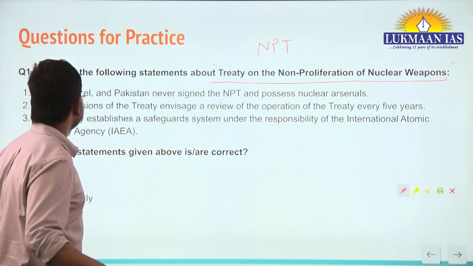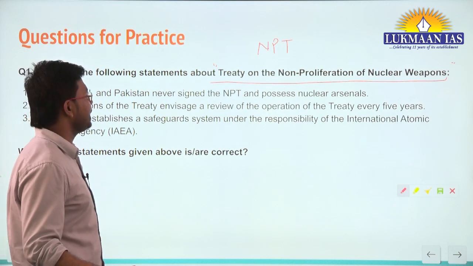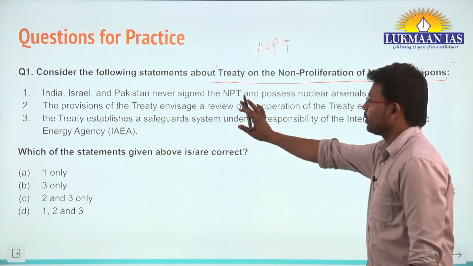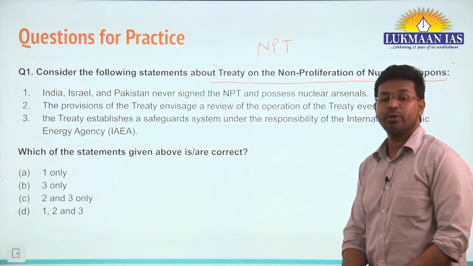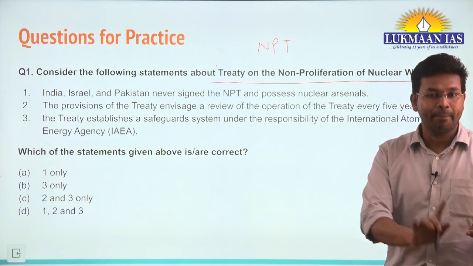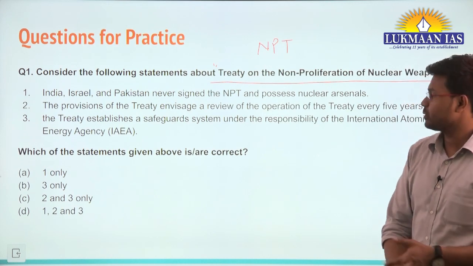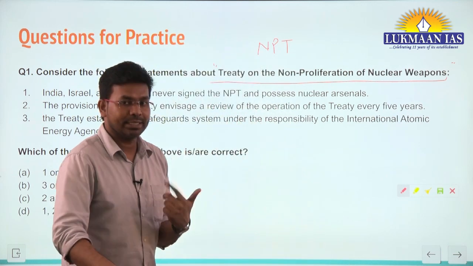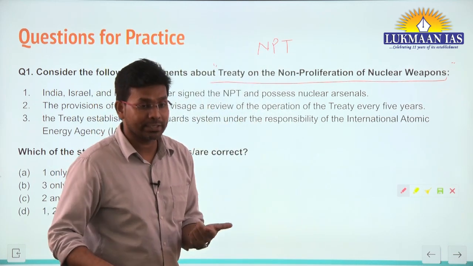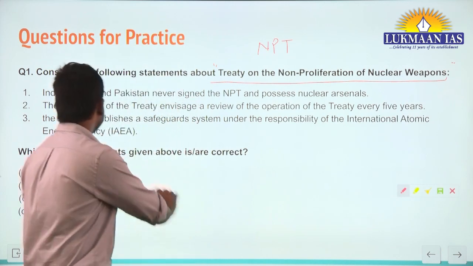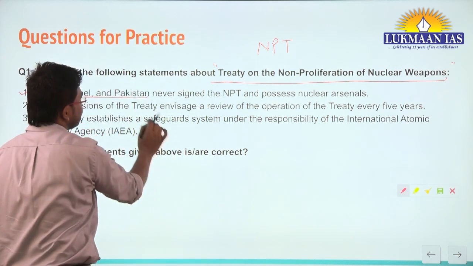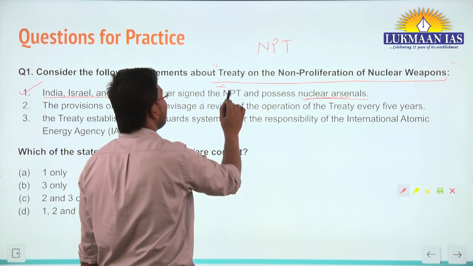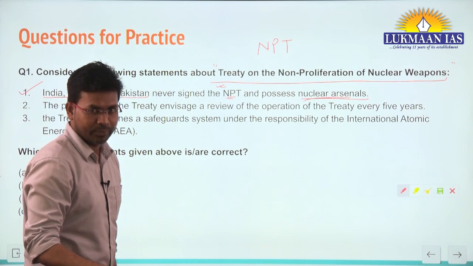It says India, Israel and Pakistan never signed NPT and possess nuclear arsenals, okay. India is a nuclear capable country, we know Israel is a nuclear capable country, Pakistan is a nuclear capable country. These are factual information, but whether they have signed NPT or not also requires factual understanding. So this statement is right, these three countries have nuclear arsenals and they have not signed the NPT agreement, okay.